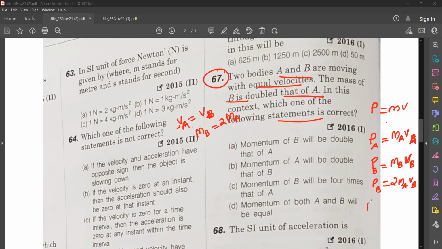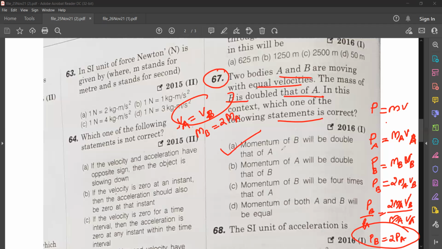So now PB by PA. What is PB by PA? PB by PA will be 2 MA VB divided by MA VA. Okay, and we know VA is equal to VB. So VA and VB we can cancel, MA and MA we can cancel. So PB is equal to 2PA. PB is equal to 2PA means momentum of B will be double that of A.